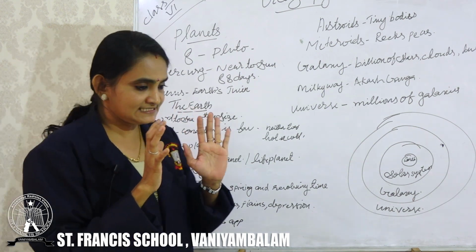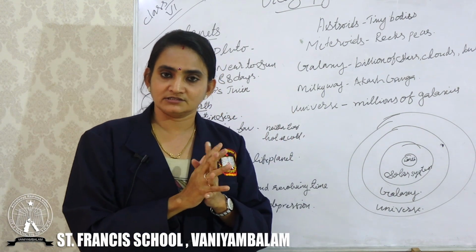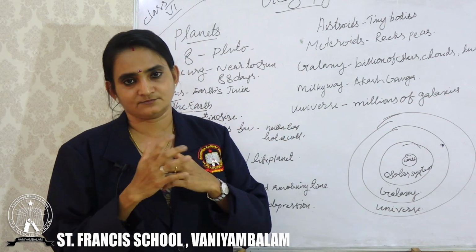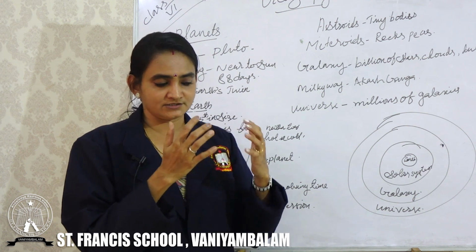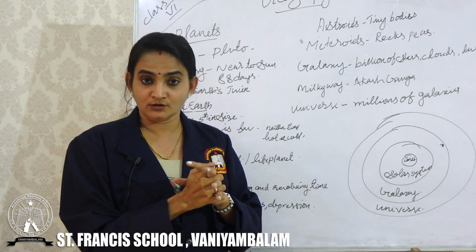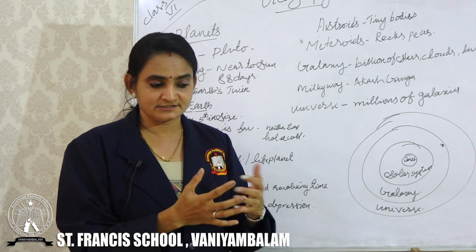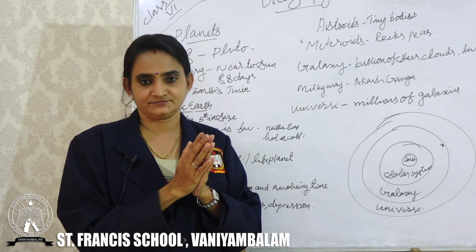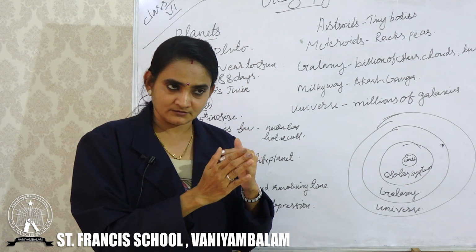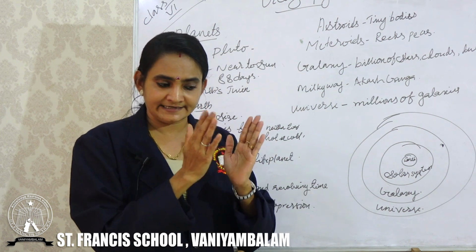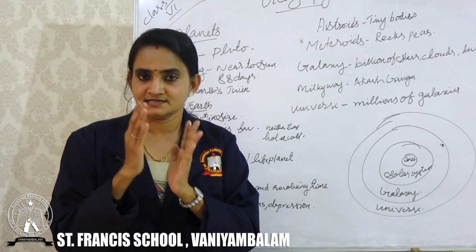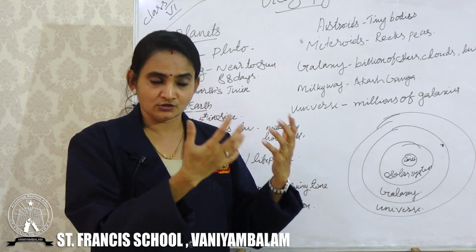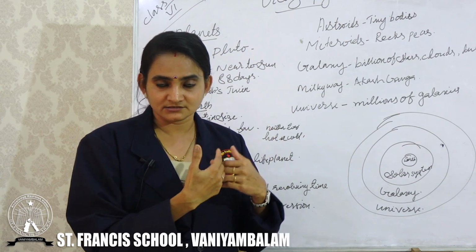Now, there are some climatic conditions on the Earth which are very supportive to living organisms. Okay, on the Earth we have air, water, and life supporting gases like oxygen. We are breathing, isn't it? Because oxygen is present on the Earth.